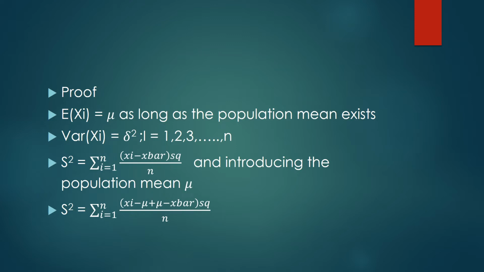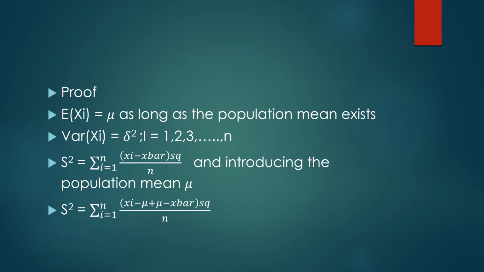Then, S squared, from the general knowledge of statistics, is equal to the summation of xi minus x bar squared divided by n, where i lies between 1 and n.